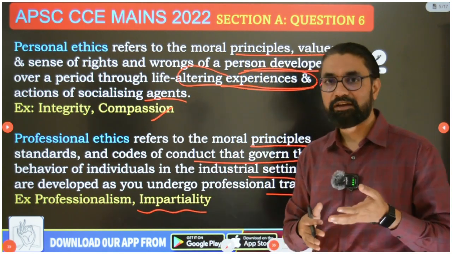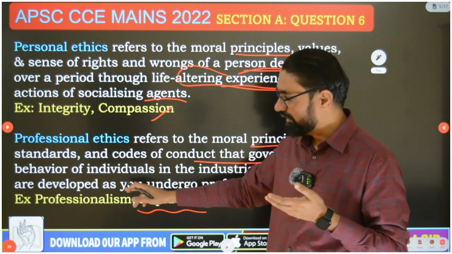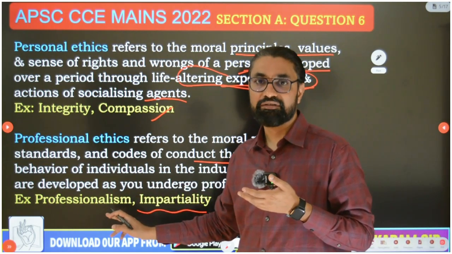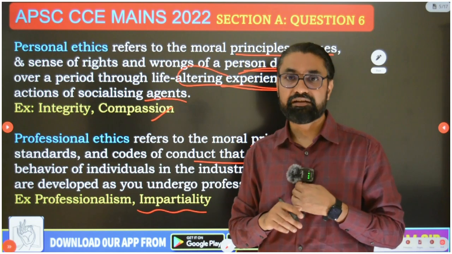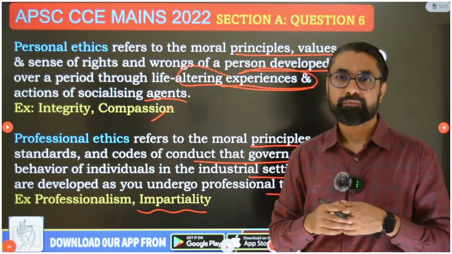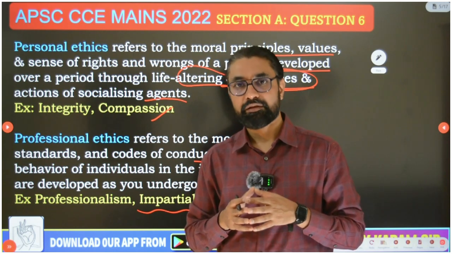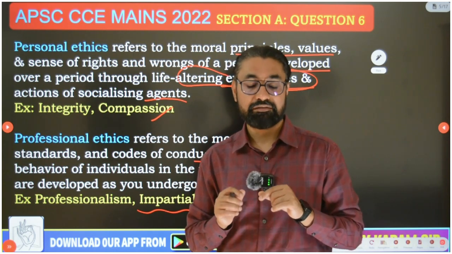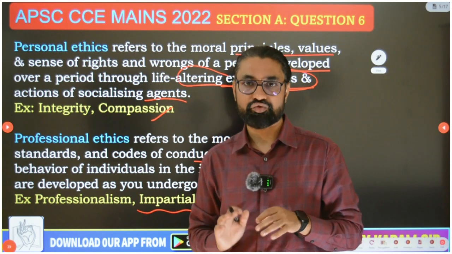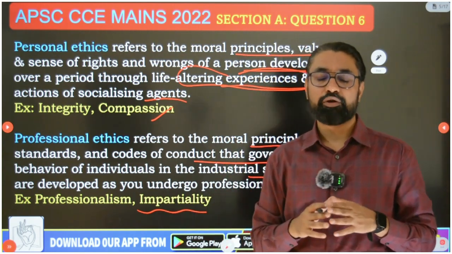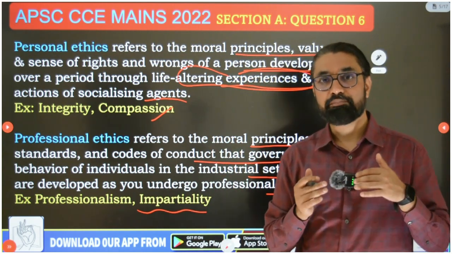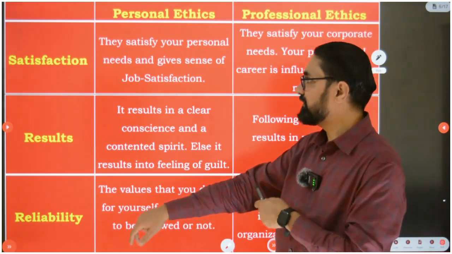So for professional ethics, quickly write one example: professionalism in civil service and impartiality in civil service are professionally ethical values. So you define these two core terms clearly, to the point, and give one example also. Now go to the main body. In the main body you have to debate: can one be bad in personal life and good in professional life?